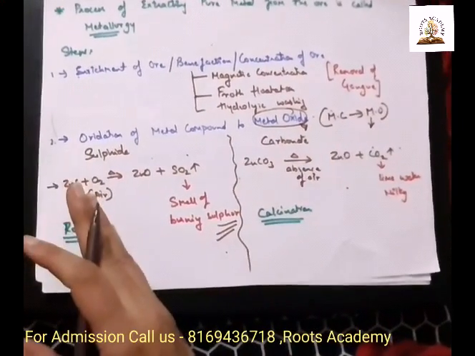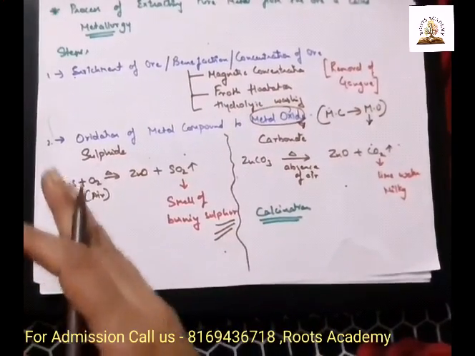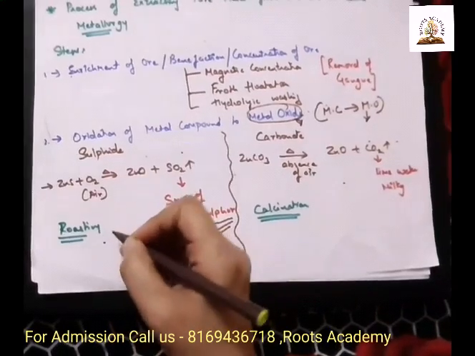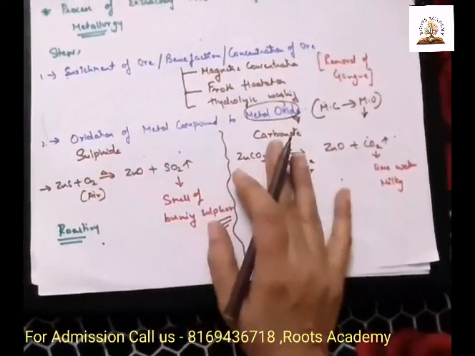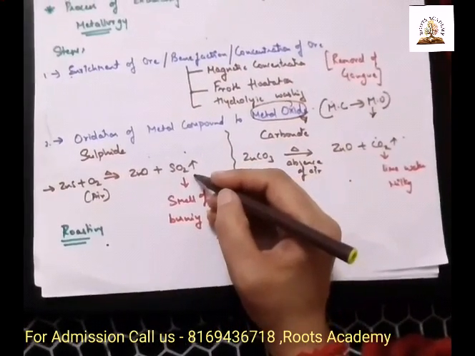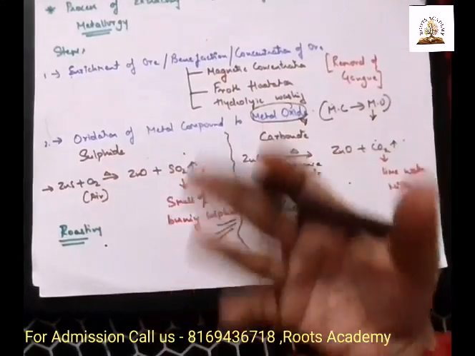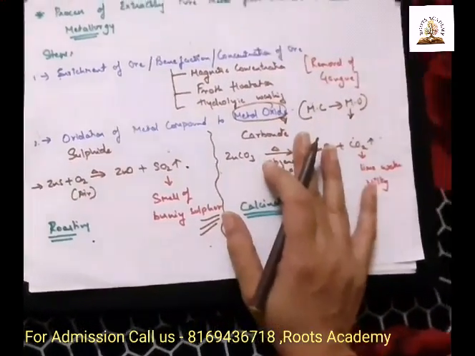So when sulfide gets converted into oxide form, that process is called roasting. Generally, it is carried out in the presence of air, and we get sulfur dioxide. When sulfur dioxide gas comes out, we get the smell of burning sulfur.